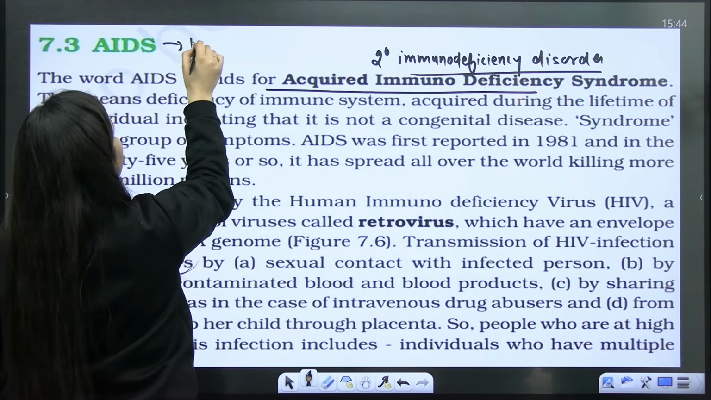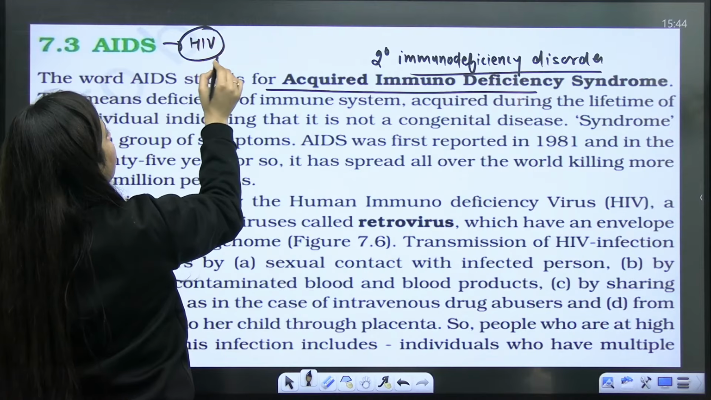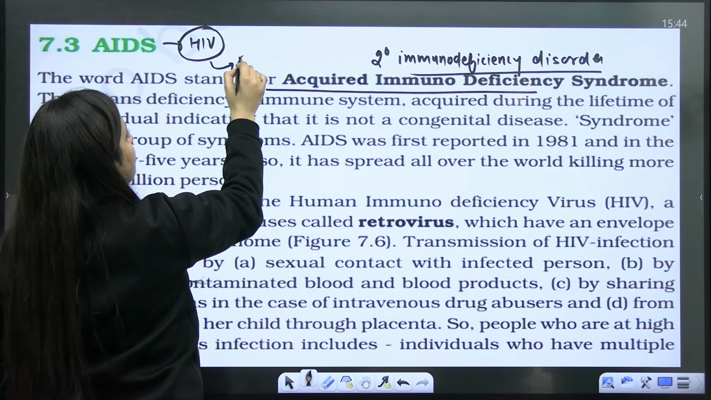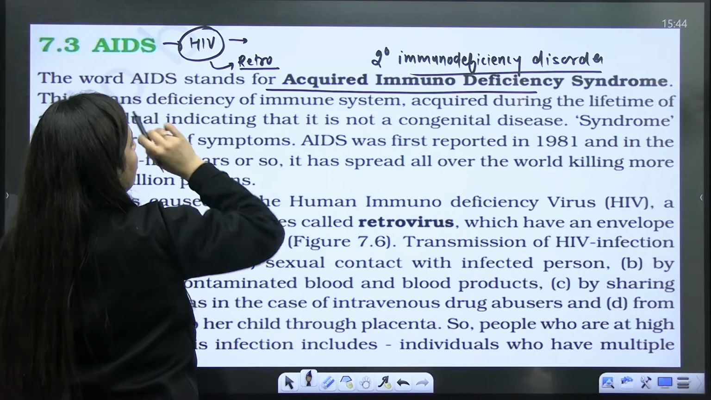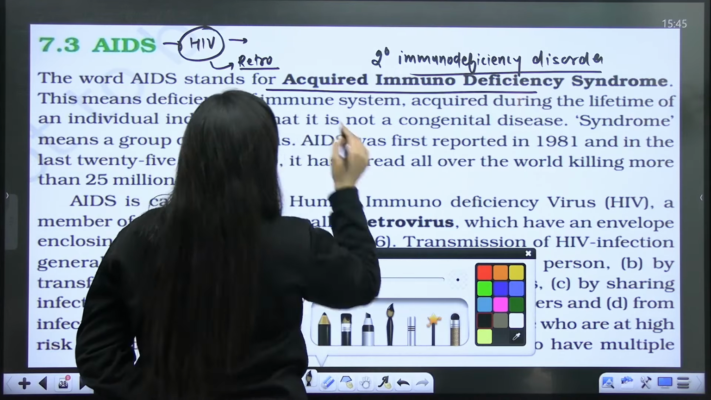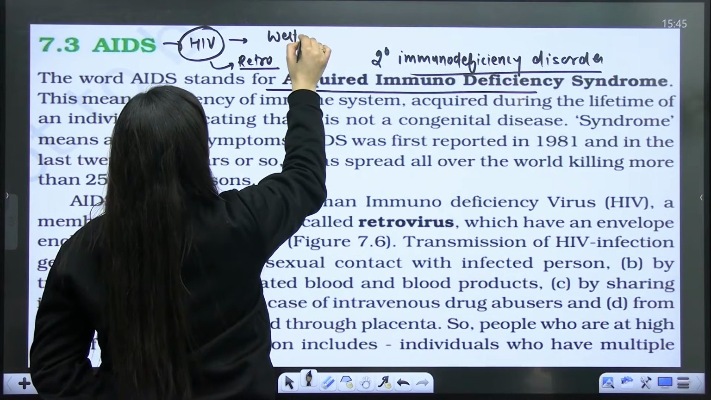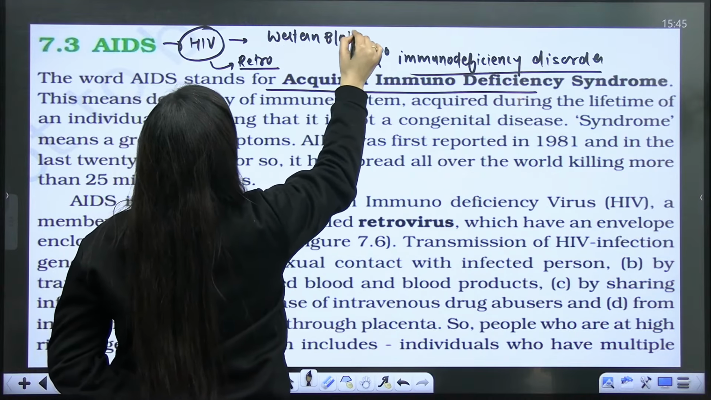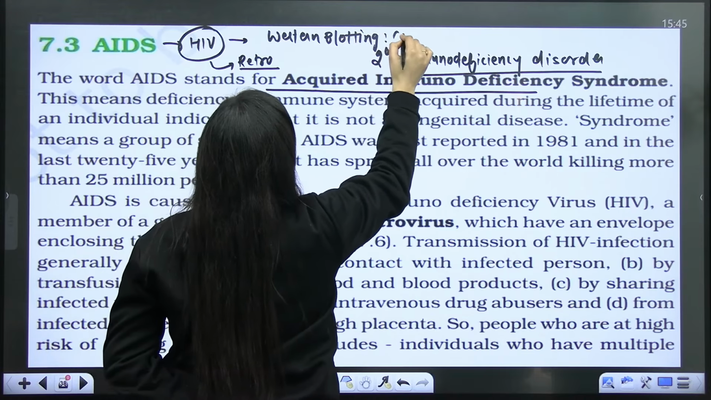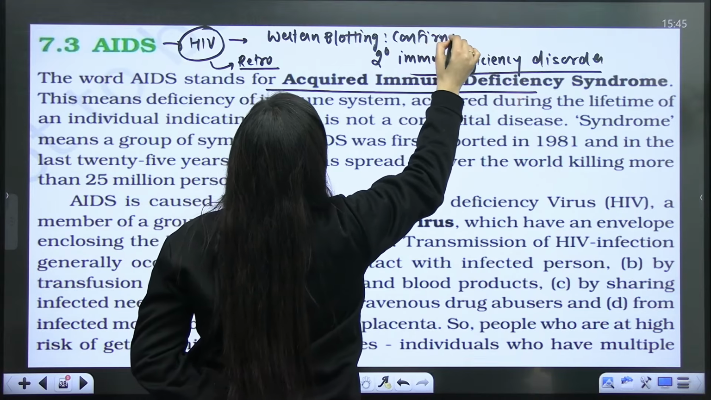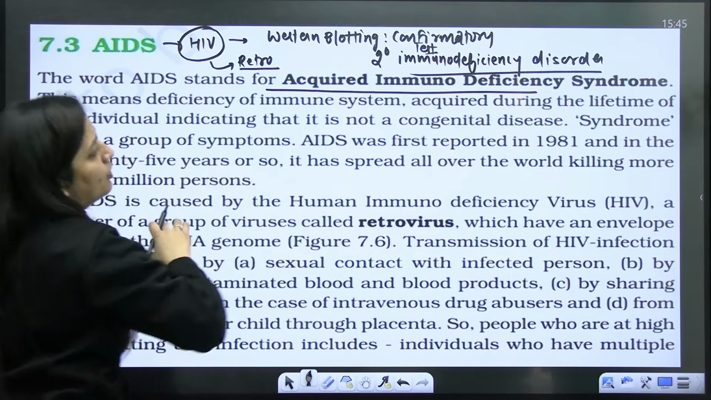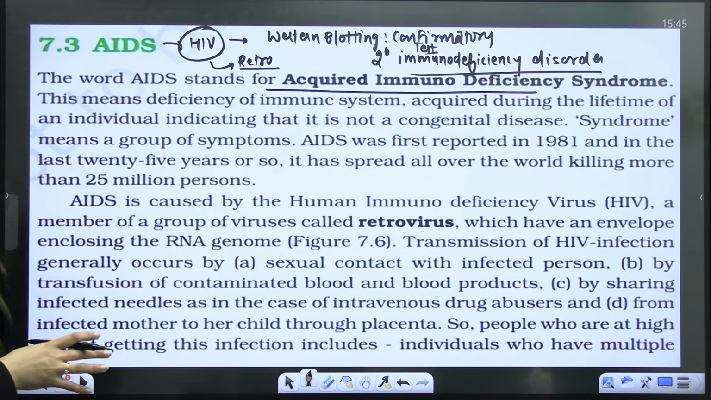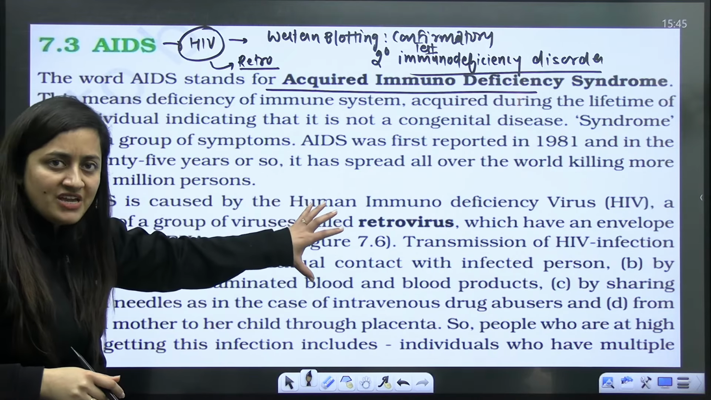Who's going to cause that? HIV, human immunodeficiency virus, right? It is a retrovirus where RNA is the genetic material. And let me tell you that here, Western blotting, as per the PYQ and everything, is the confirmatory test. ELISA is also conducted, but when it comes to confirmation, Western blotting is done. Is that clear? So here the immune system will become weak, right?